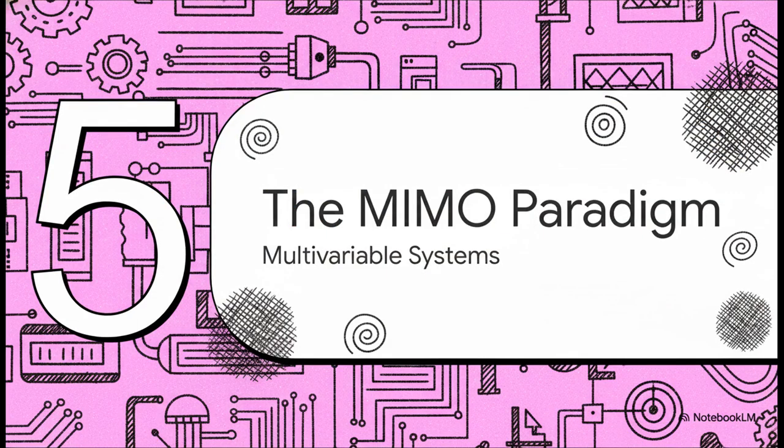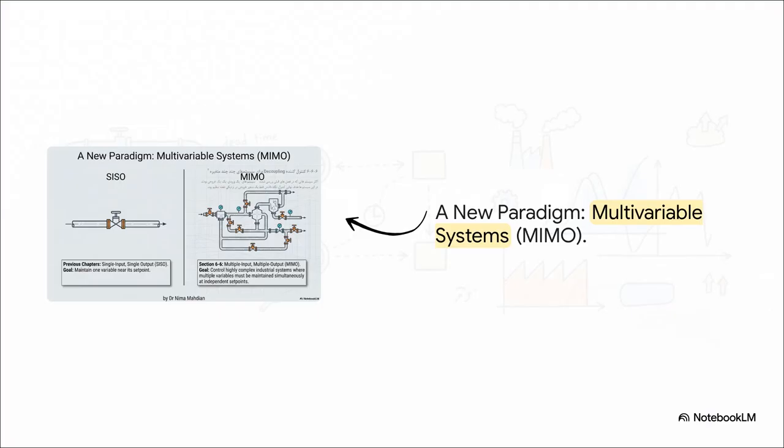Part 5, the MIMO paradigm. We are pivoting to the final, massive challenge of this lecture, moving from these isolated single loops into heavily intertwined industrial matrices. Slide 13. This diagram vividly contrasts what we've learned so far against where we're going next. On the left, you see SISO, single input, single output. It's an exquisitely simple single pipe and valve. The only goal was just maintaining one variable near its set point.